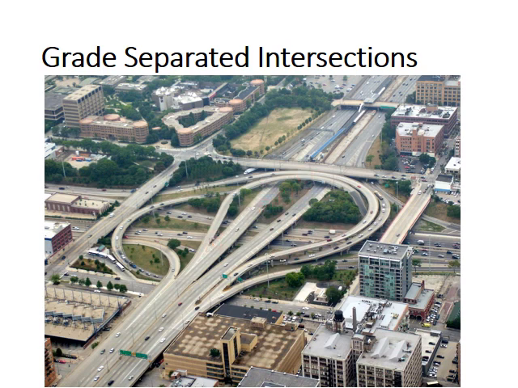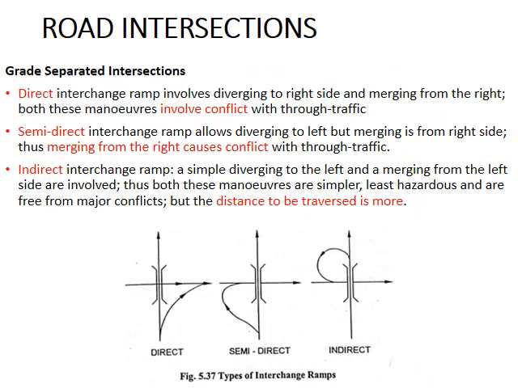The direct ramp is in this way. That is, here you have a road going above, but it has to go in this direction. That is, there is a road in this direction and a road in this direction. So a vehicle coming through this road has to go this way, but it does not cross here. It crosses here at different levels. So there is a ramp provided here.